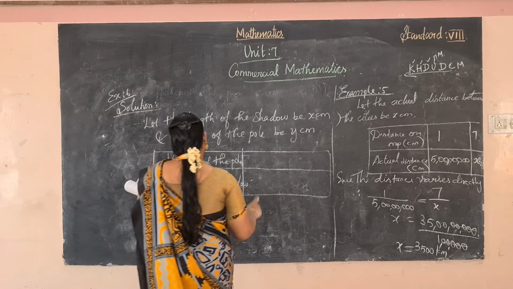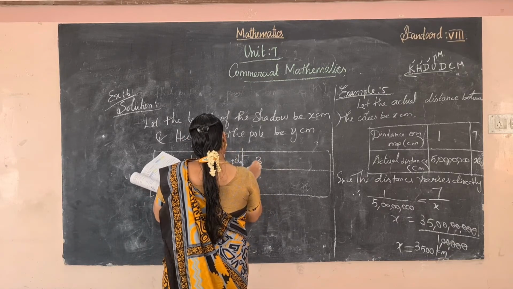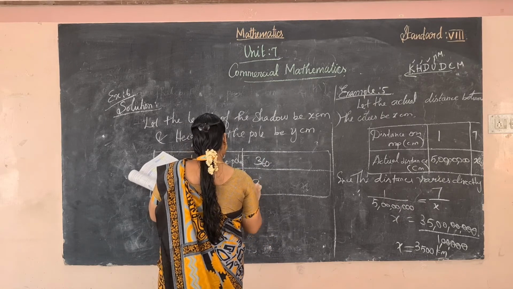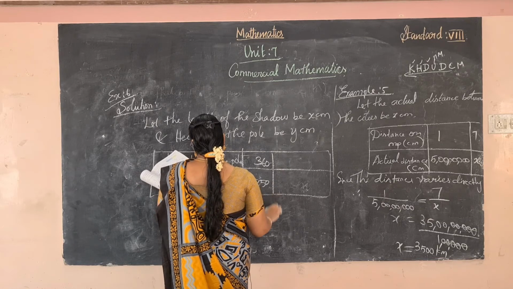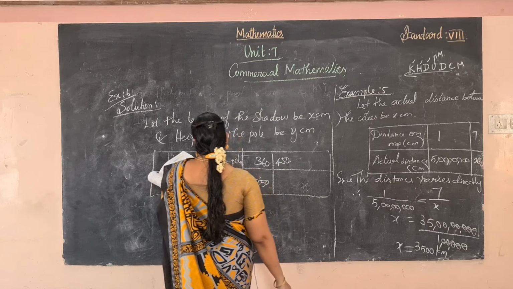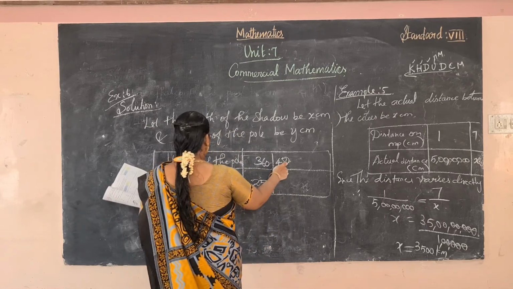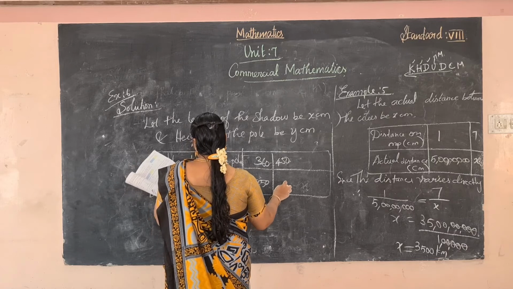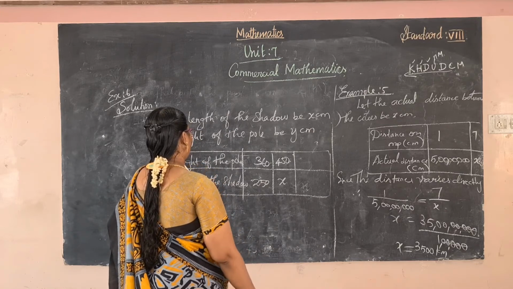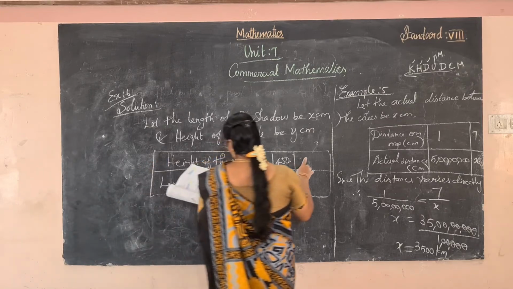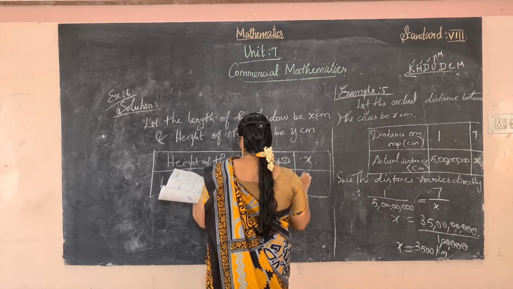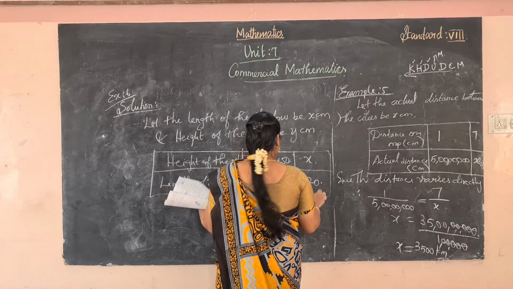Length of the shadow is 360 centimeter height pole. So height is 360 and shadow is 250. Okay, and next one 450. The length of the shadow of 450 centimeter height pole. We have to find out the length of the shadow and then find out the height of the pole with the shadow of 120. Shadow is 120 centimeter.